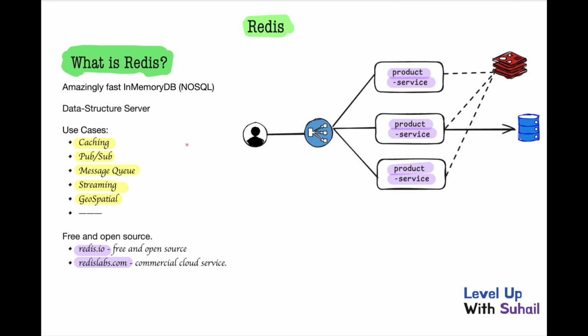Actually, Redis comes under the database category. When we think of a database, we normally visualize relational tables or JSON documents in MongoDB, right? But Redis is different. Instead of a database, imagine this as a data structure server.